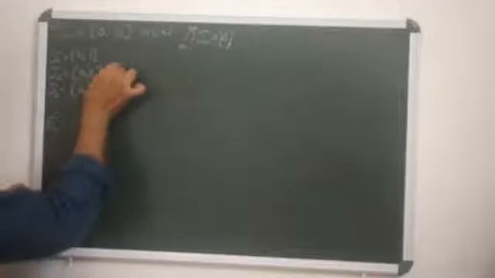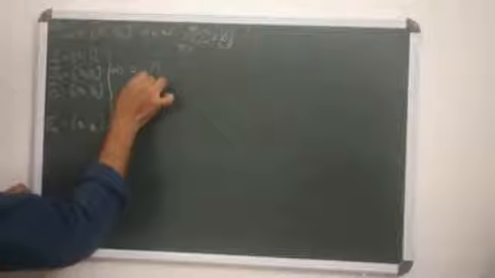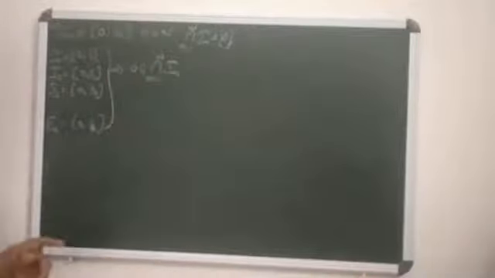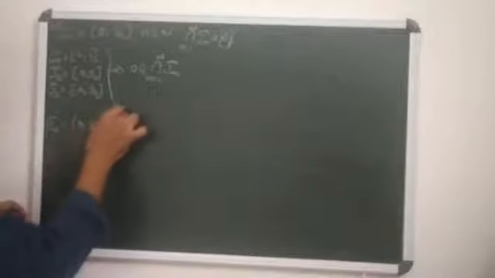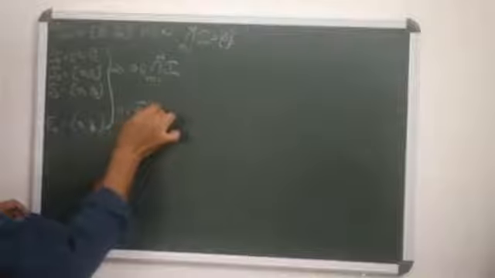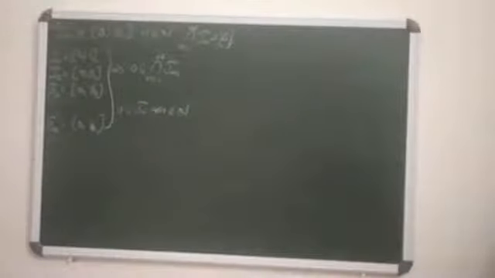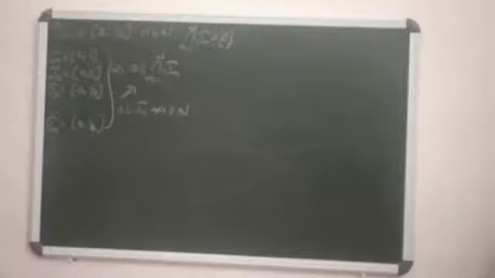So clearly from here we can conclude that 0 falls in the intersection n ranges from 1 to infinity of I_n. 0 falls in I1, 0 falls in I2, etc., 0 falls in Ik. That means 0 falls in I_n for all n in N. That means 0 falls in the intersection n ranges from 1 to infinity of I_n.